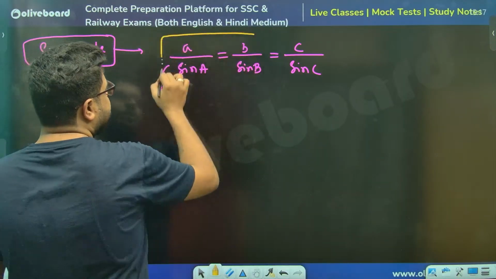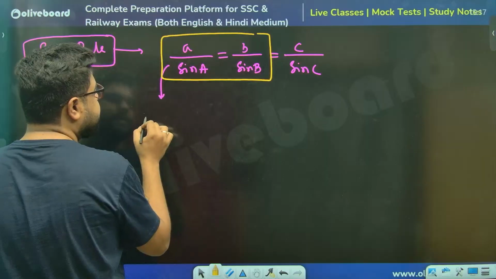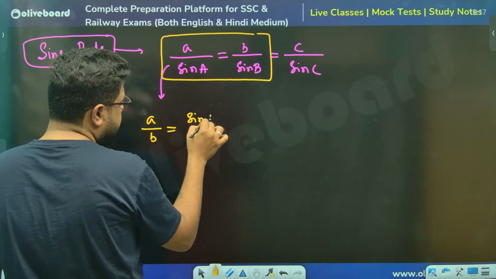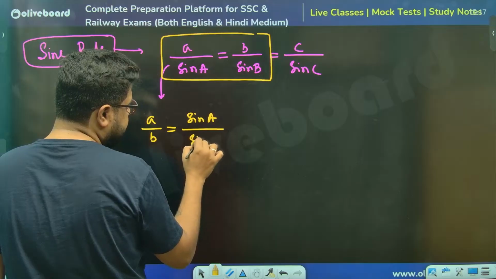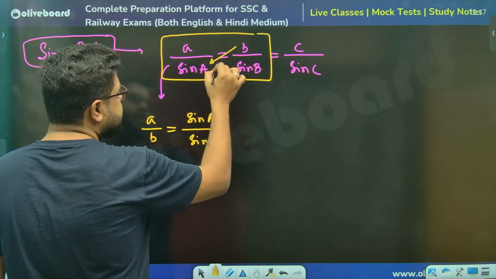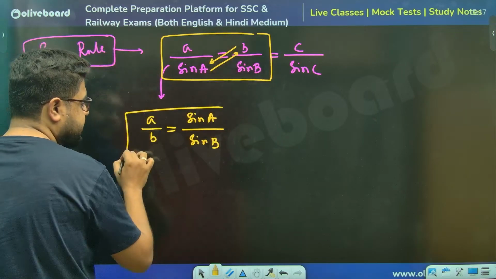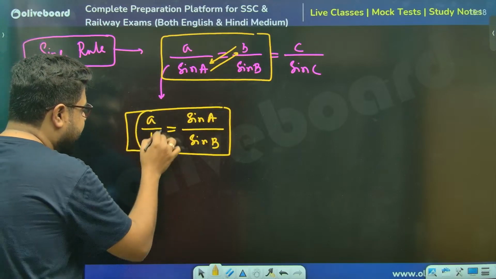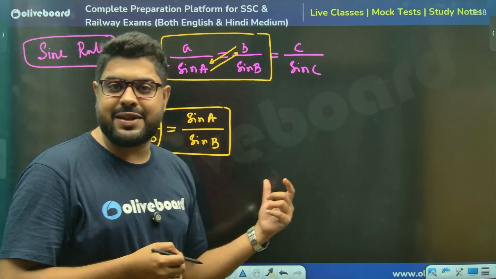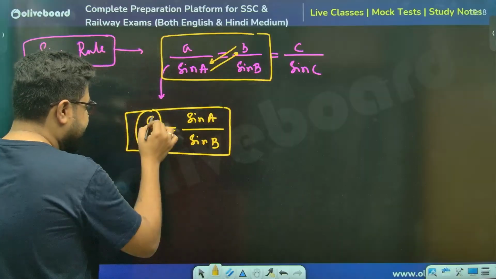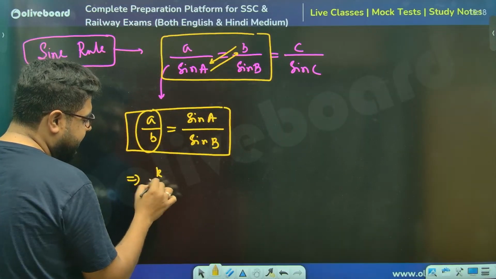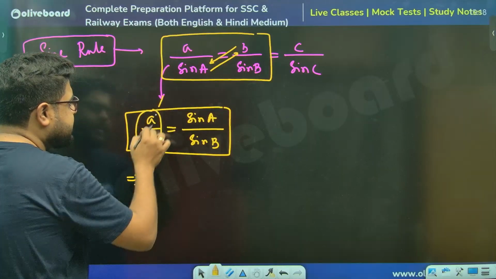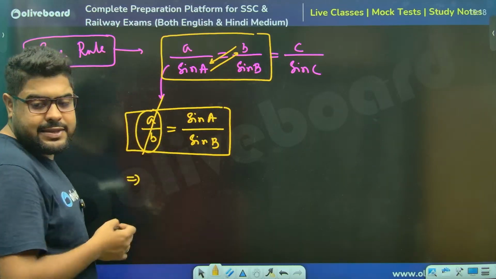Remember the nomenclature: A is angle capital A, and small a is the opposite side. From here we can derive one simple logic. If I just take these two, can I say a by b is equal to sine A by sine B? This is the result. Now if these two sides a and b are equal, say both K, then a by b is 1, as equal means they cancel each other.